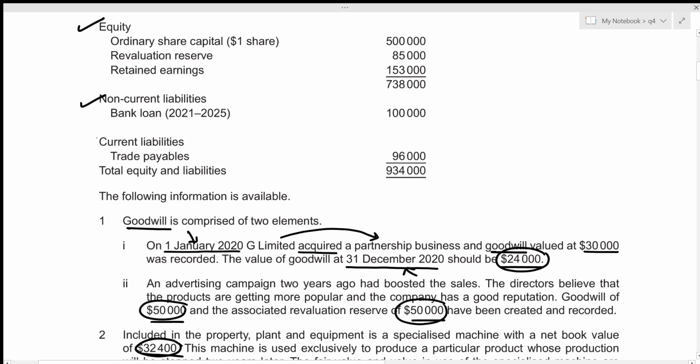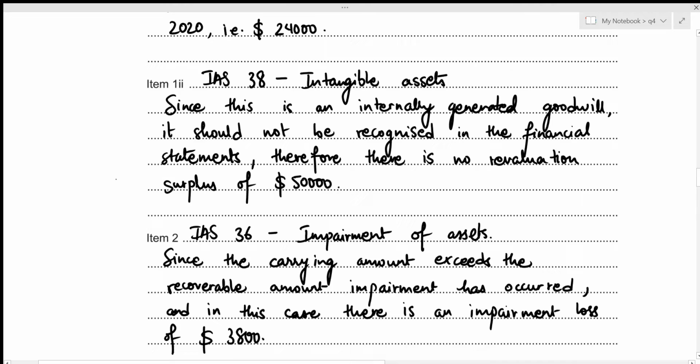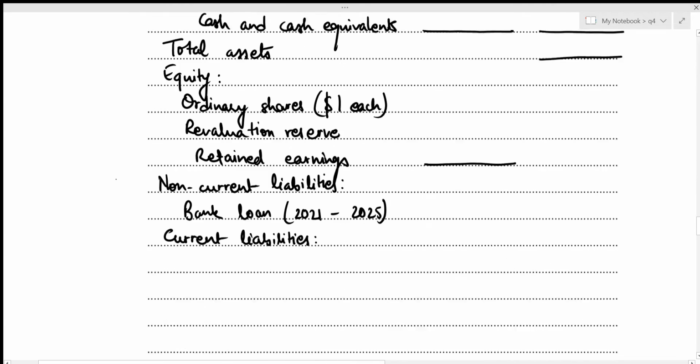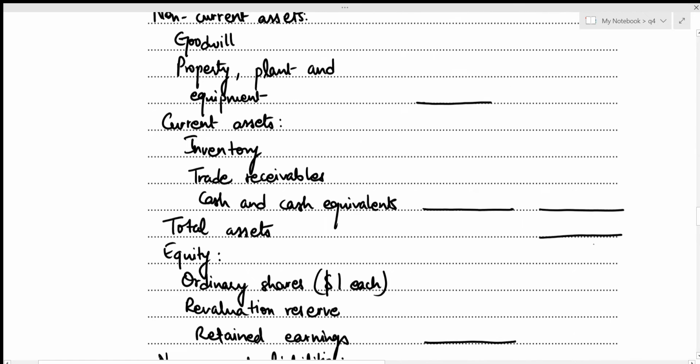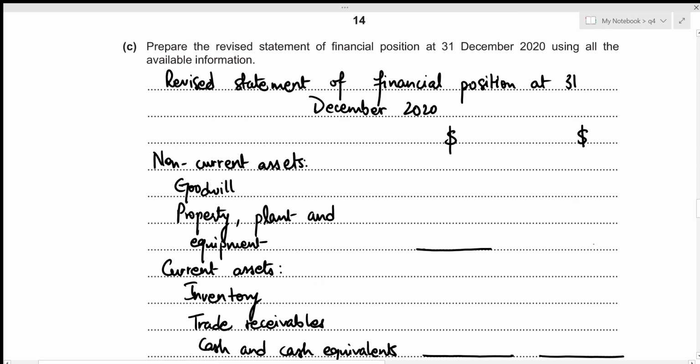And we can see that the current liabilities includes trade payables. So let's write it down. That's trade payables. And this gives the total. And we can figure out the total for equity and liabilities. Now we can move towards figuring out each of the headings' values.